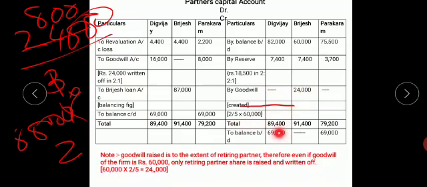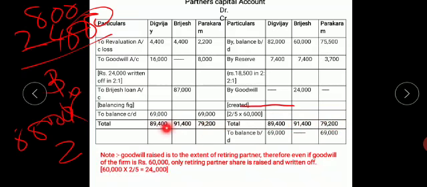Now I don't have any other adjustments here, so I will take the total of the retiring partner. It gives me 91,400. From 91,400 I should deduct the revaluation loss. The balance will be my loan because the amount has not been repaid immediately. So whatever balance is left by the retiring partner is treated as a loan with the firm. So 87,000 is the loan. Now the total of Digvijay and Parakram comes to 89,400 and 79,200.